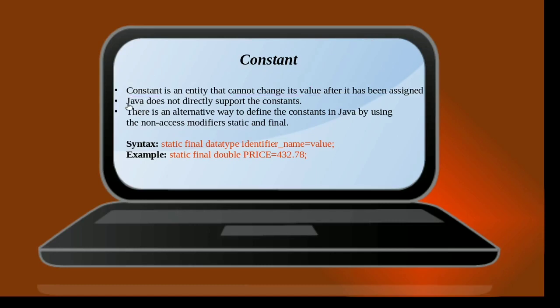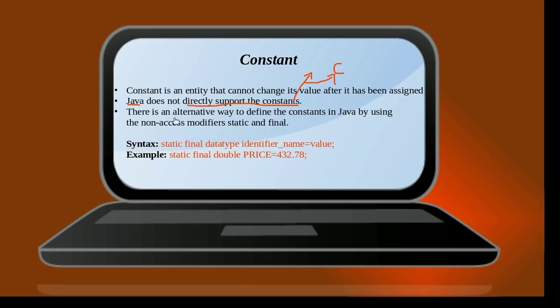However, there is a problem in Java, and the problem is that Java programming does not directly support the concept of constant, unlike other programming languages like C and C++, which have a dedicated keyword called const, using which we can make use of constants in our program, but there is no such concept in Java.